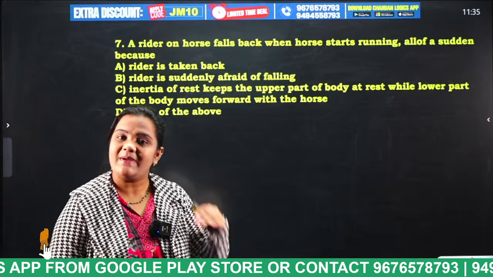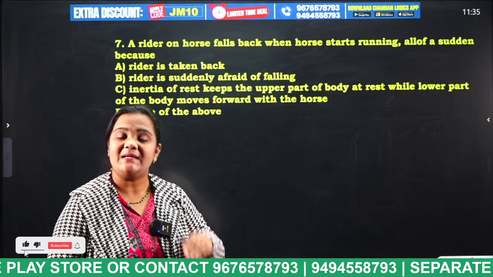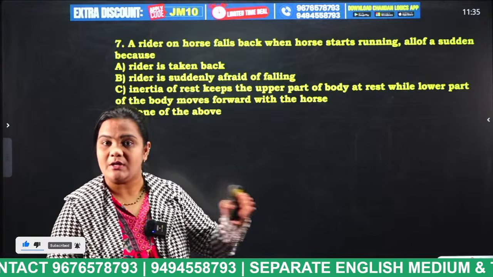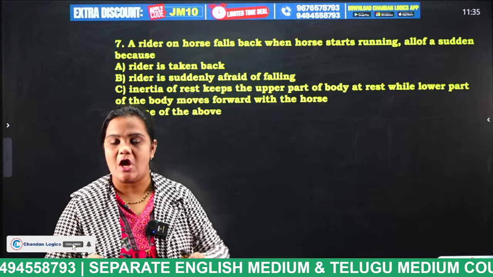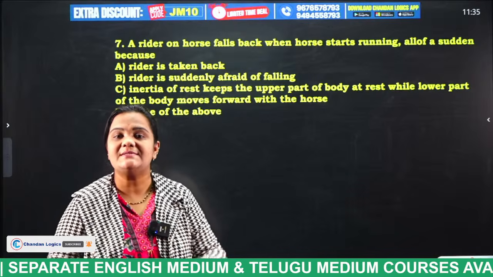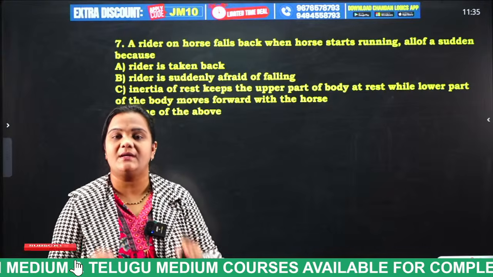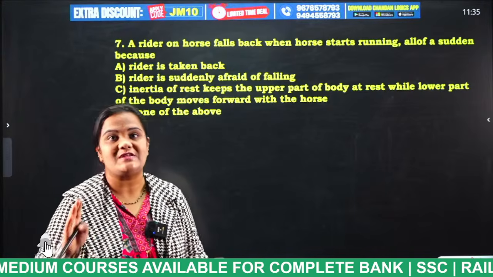A body will be at rest until an external force is applied on it, and a body will be in motion until an external force is applied on it; there will be a reaction on it. This is known as Newton's first law of motion. So the horse suddenly started its riding, the person who sat on the horse fell backwards, and what law is applied there, students? Newton's first law of motion.